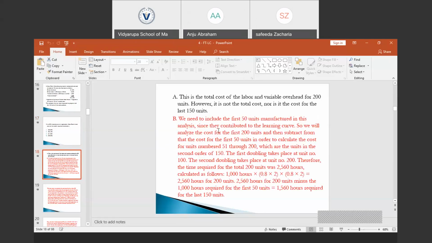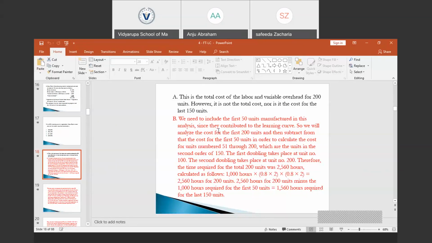So here it is given. We need the first 50 units in this manufacturing analysis. So we'll analyze the cost for the first 200 units and then subtract from that the cost for the first 50 units in order to calculate the cost for the units numbered 51 through 100. So the first doubling takes place at number 100 and the second doubling at number 200.